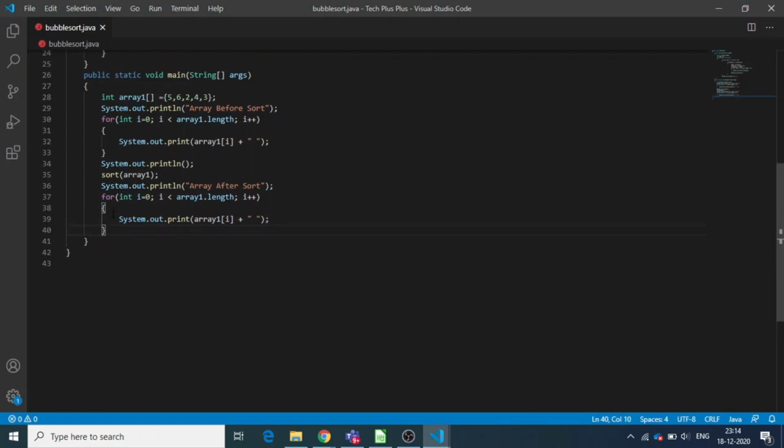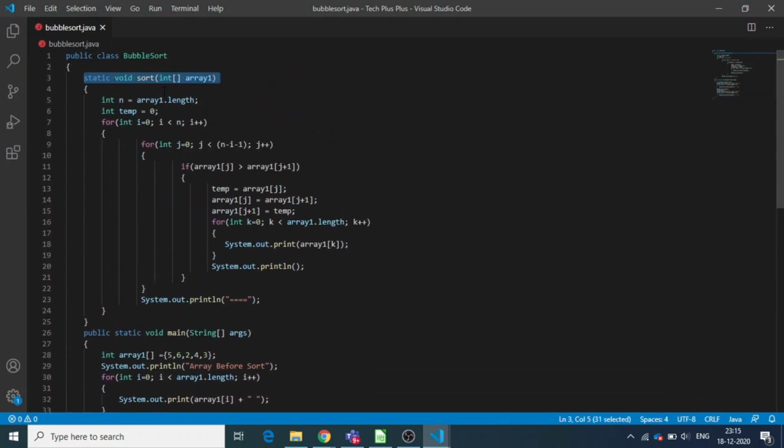Let's see what the sort function does. Here the function sort is accepting array as a parameter. There are two for loops. The first for loop has iterator i, which will iterate through the entire array starting from the 0th position. We have taken another for loop with iterator j, which will iterate from 0th position of the array i times.